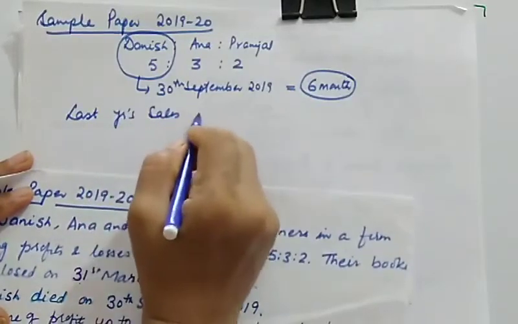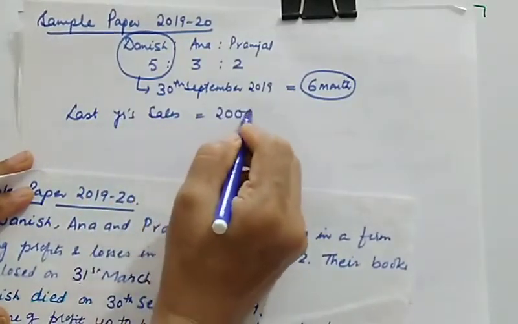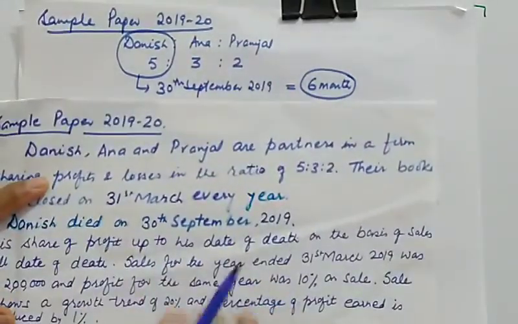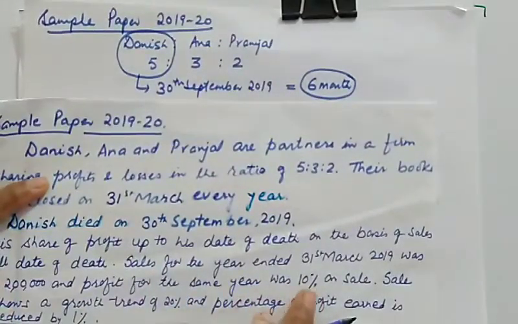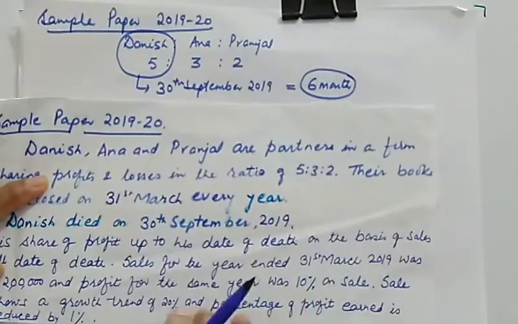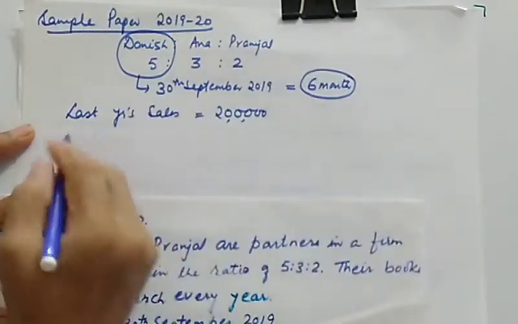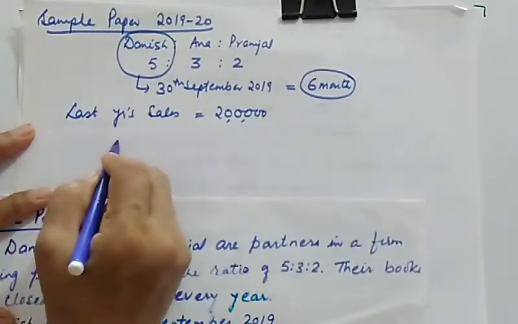is given to us as rupees 2 lakhs, and they are showing that the profit is 10% on sale. Sales show a growth trend of 20%, so we can estimate the current year's sale.